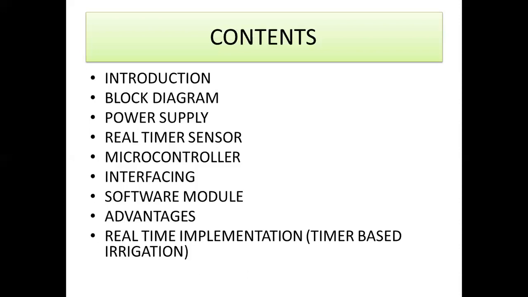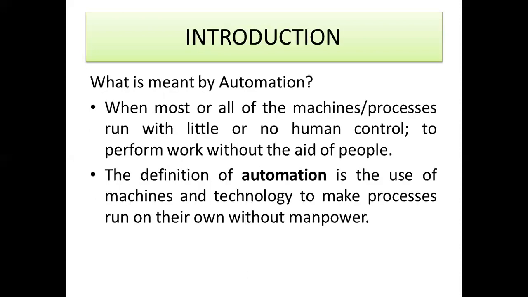I think I already discussed the introduction, block diagram and power supply. Once again, I can recall all those things. So why do we need automation? Automation reduces the human burden. Without the intervention of human, the automation system can control the process or a task.